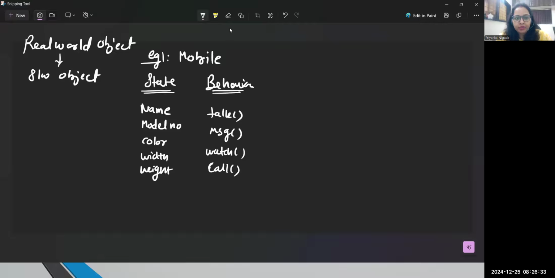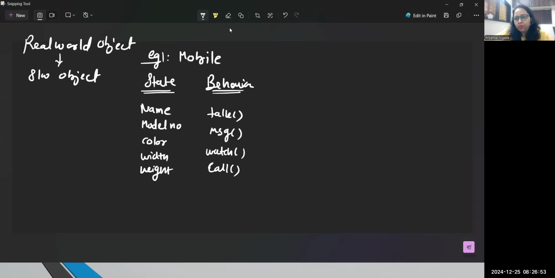Now the point is, when you talk about all mobiles, every mobile may have a different name, a different model number, a different color. But guys, all mobile behavior will be the same. Every mobile we use for the same functionality.